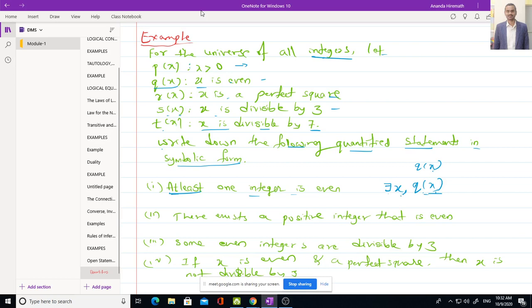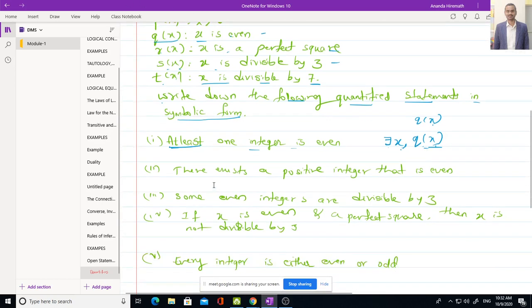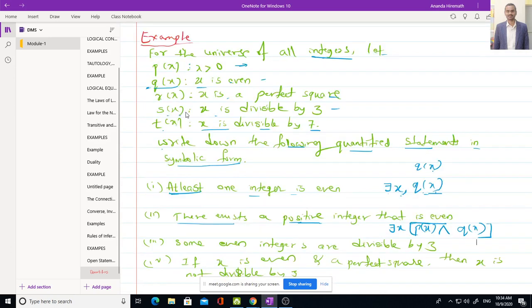Okay, now similarly, can someone solve the second example? Yes, sir. I have written, there exists x, P of x and Q of x, because P of x says that it is a positive integer and Q of x says that that integer is even. So the answer for the second one is, there exists x such that P of x and Q of x.